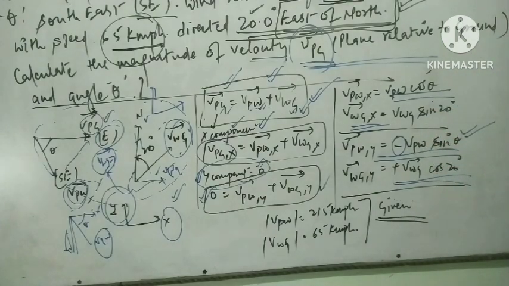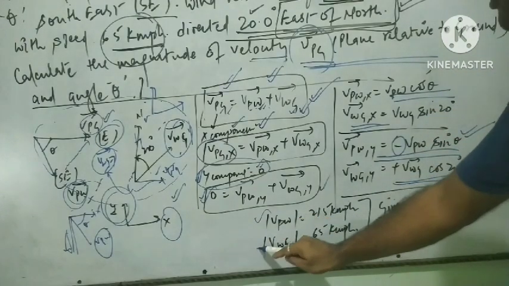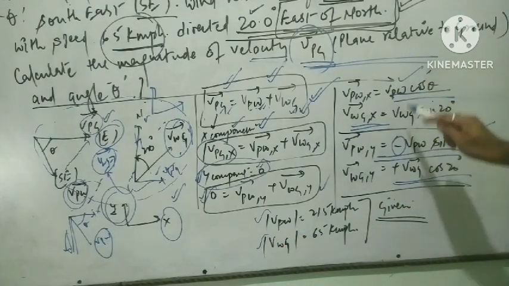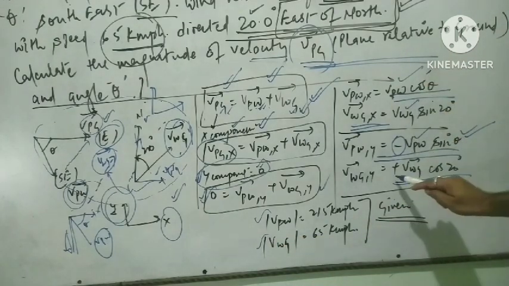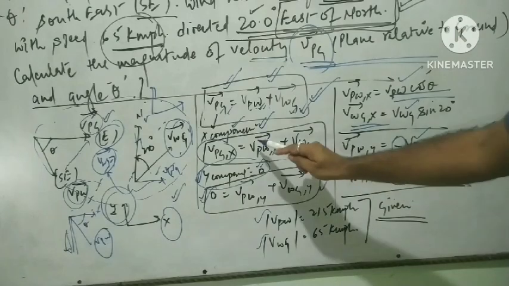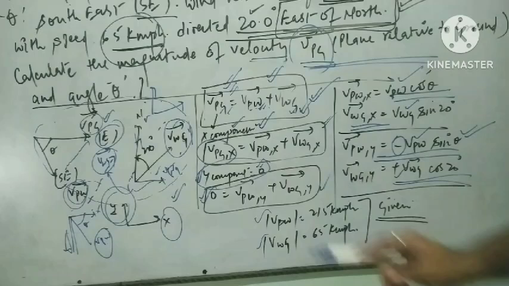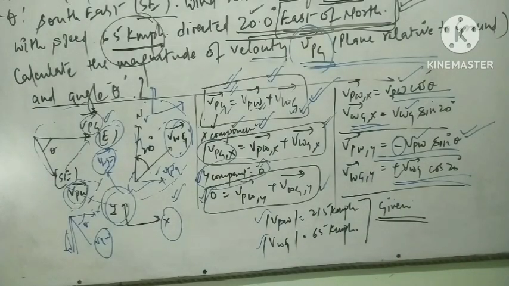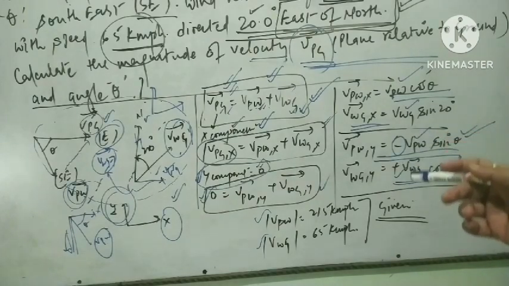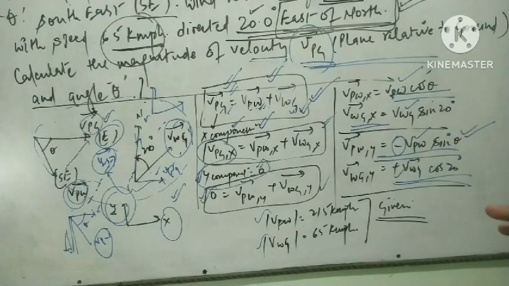So VPW is given on the magnitude basis. By putting the VPW here, VWG here, and putting in these equations, you can easily compute the value of theta as well as the value of the VPG. Because the ultimate goal is the VPG. Just solve it, if any problem arises, because I have solved that question for the student. You can easily take the reference from this concept and solve the question. Nothing to worry about.